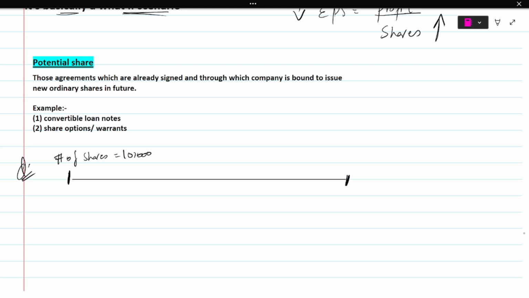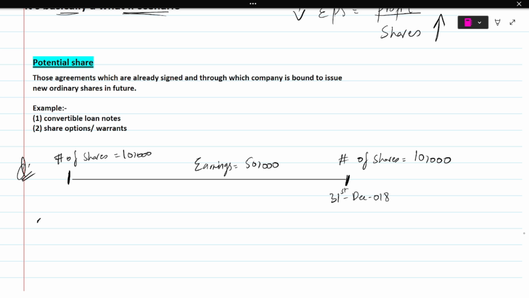Then at the end of the year, we have the same number of shares. So the number of shares has not changed, because there is no full market price issue, there is no bonus issue, there is no rights issue. Therefore the number of shares remains the same even at the end of the year. And our earnings for the entire year are 50,000. Now this is the whole scenario.